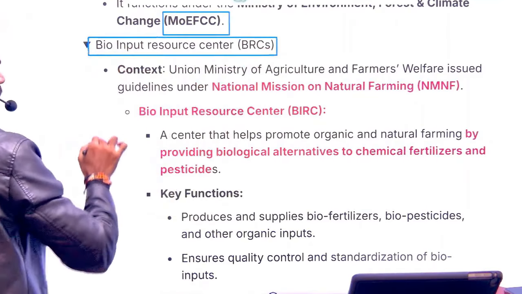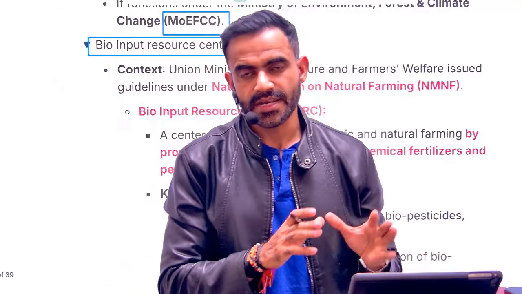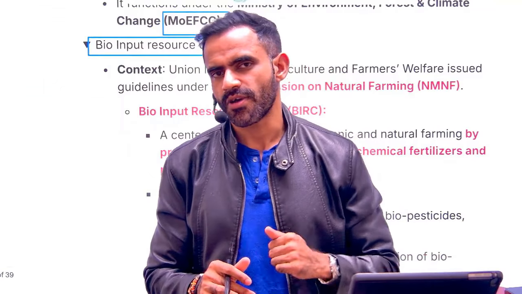Next is related to Input Resource Center. Understand it this way. Input for farmers. What are the input for farmers? For example, seed is there, fertilizer is there. These are the input for farmer.